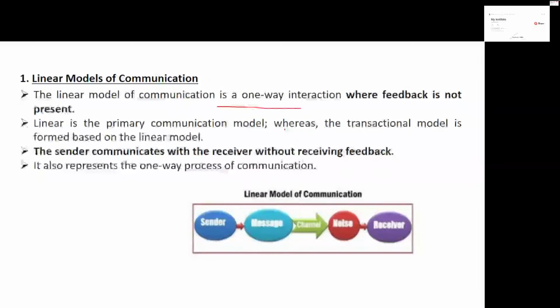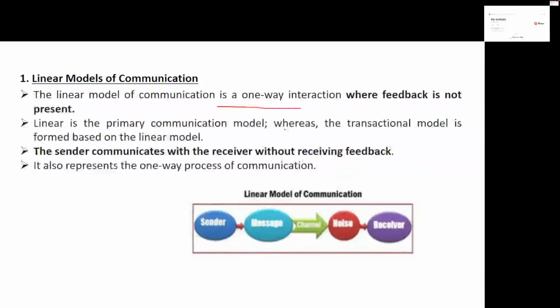You can see absence of feedback. I have highlighted this point very well. Absence of feedback is one of the important points to be remembered under the linear model. And as I said, it also represents a one-way process of communication. So in the linear model, we have a sender, a message, and a channel through which the message passes. Noise is a part of distraction, and then the receiver, but there is no indication of feedback.